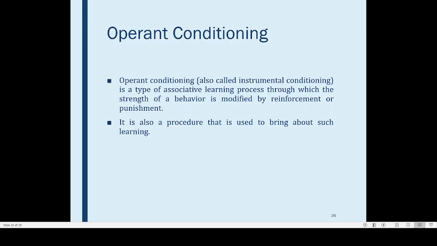Then another kind of learning is operant conditioning. Here is a type of associative learning through which strength of a behavior is modified by reinforcement or punishment. There are two things. Sometimes when you are doing good marks in your examination, your parents say that very good, I will give you a new dress, or I will give you some new object or new mobile, or I will allow you to go to a film, or something that attracts you.